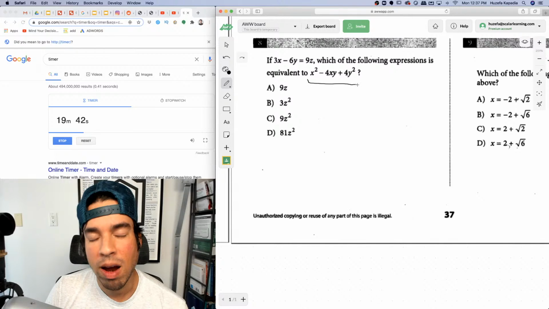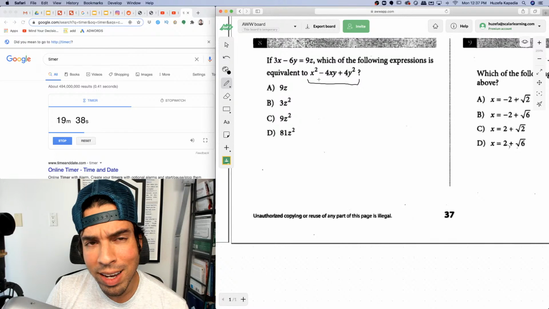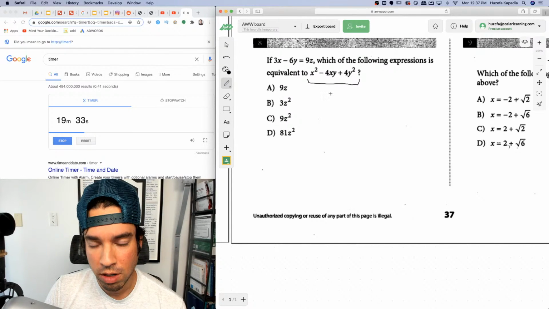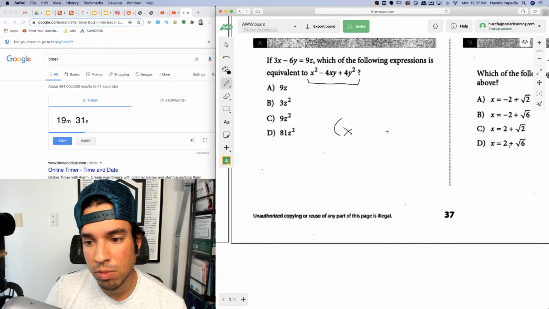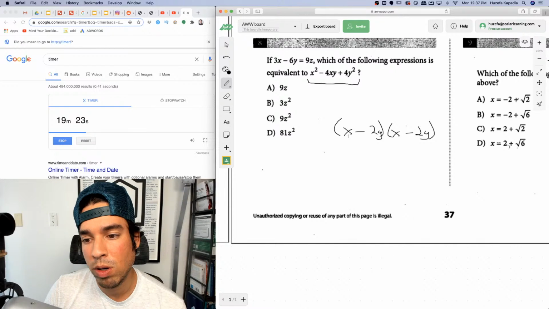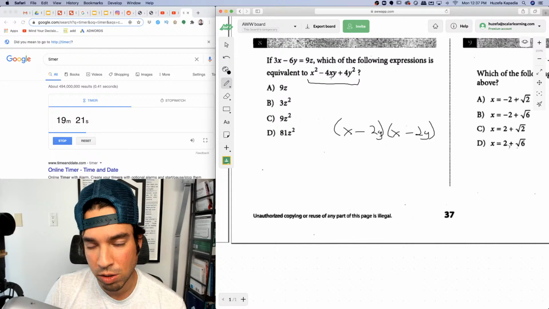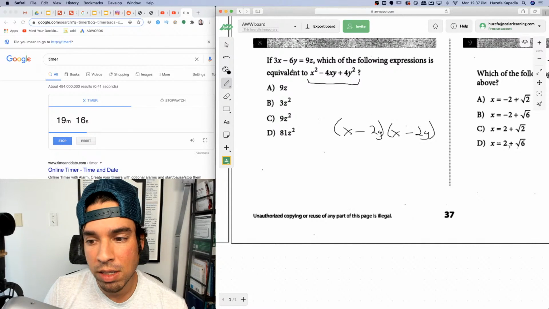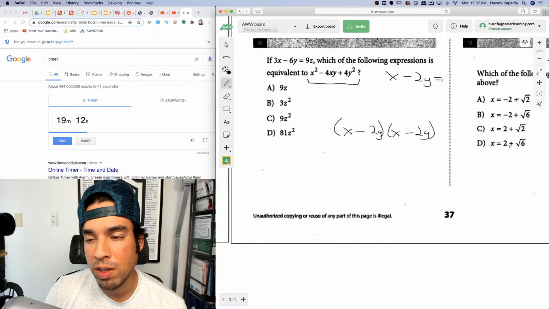Okay. I've said this many times. I know there's something to this here. When I look at this, I know it's factorable, so I'm going to factor it. So if I factor that, I think it's a perfect square. It's x minus 2y, because it becomes x squared, negative 2xy, negative 2xy, negative 4xy, plus 4y squared. Then I'm going to simplify this guy by dividing everything by 3, and I get x minus 2y equals 3z.